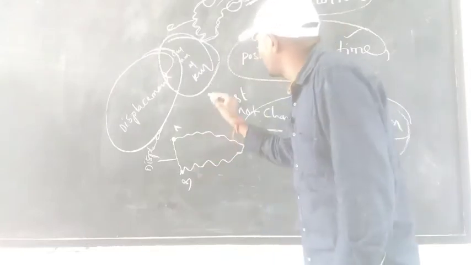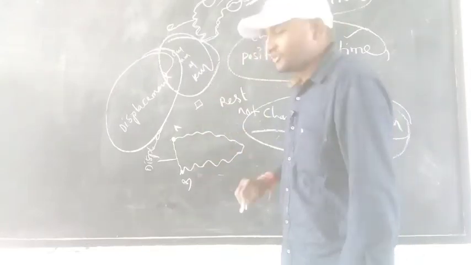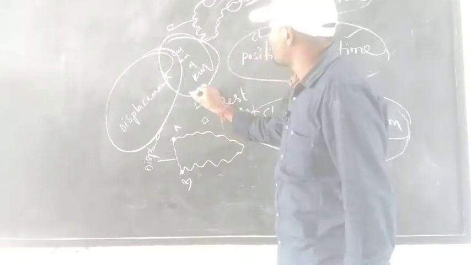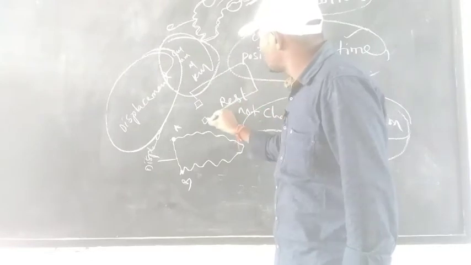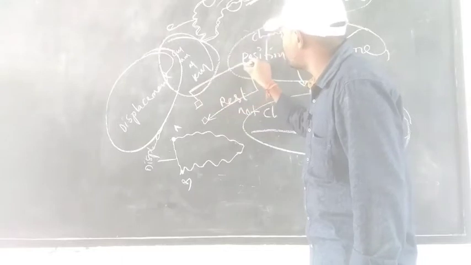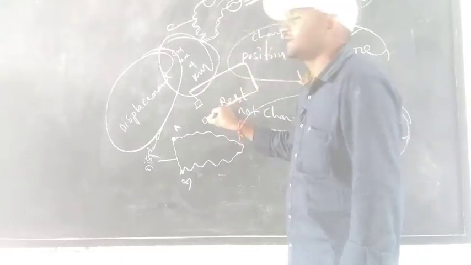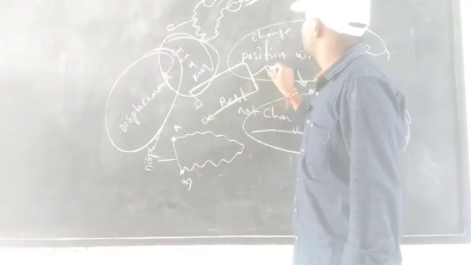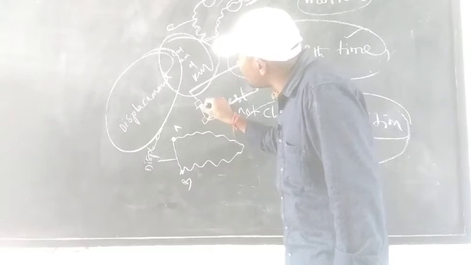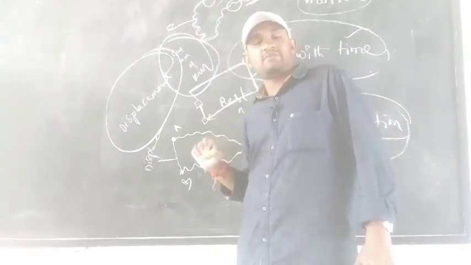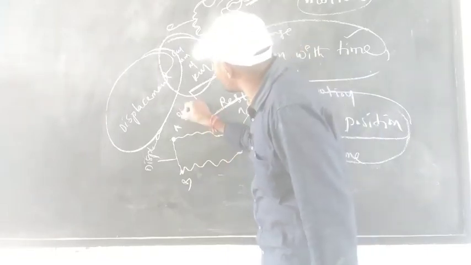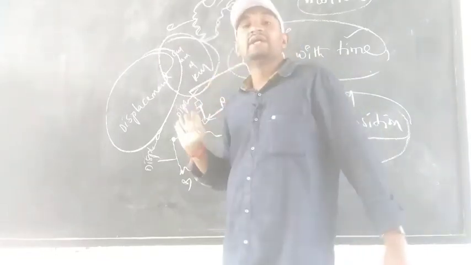Actually, your house is here and your grandmother's house is also here. But you started your journey this way, and in this way you reached. This is the distance you traveled. But there is a chance to come from here to here directly, a shortcut method. You came directly from the back door to here. That is displacement.